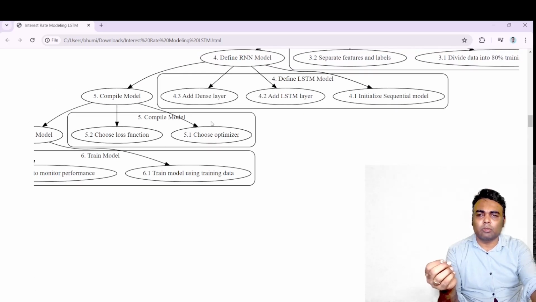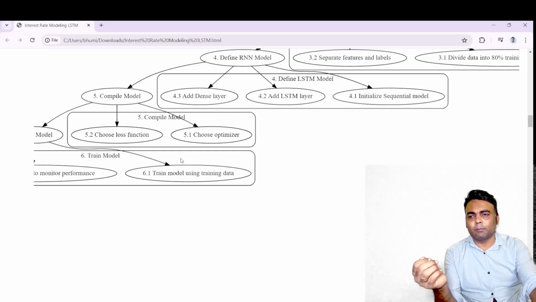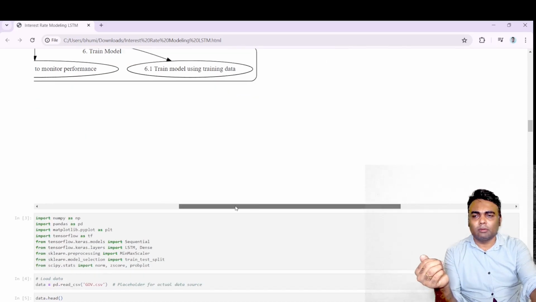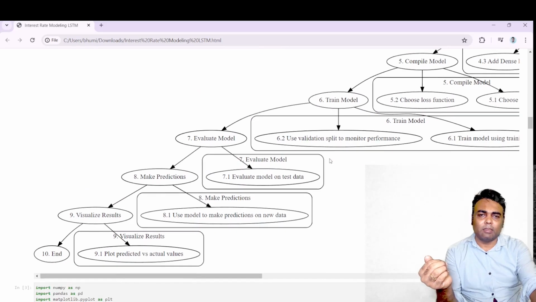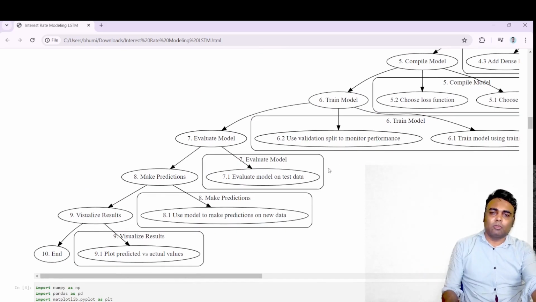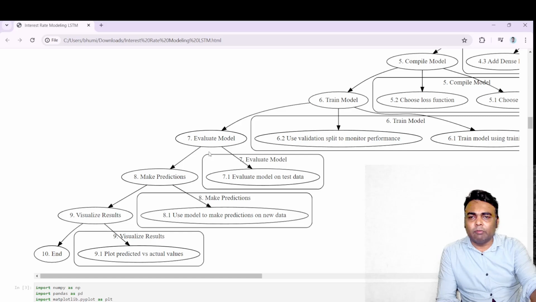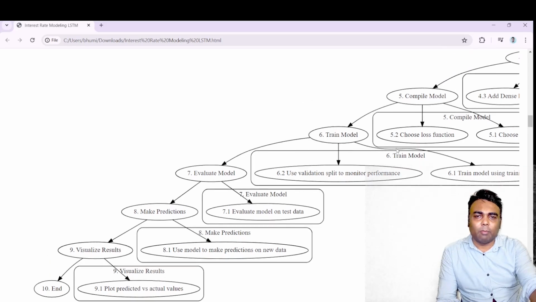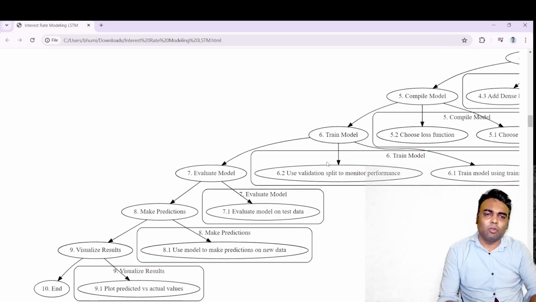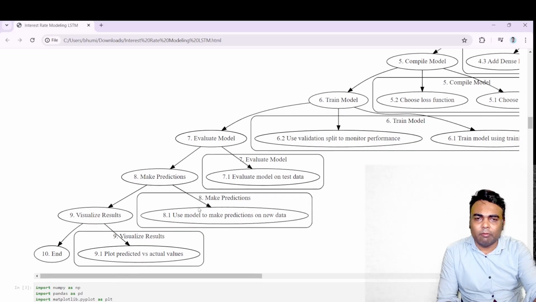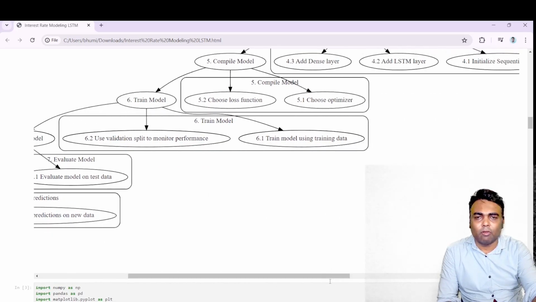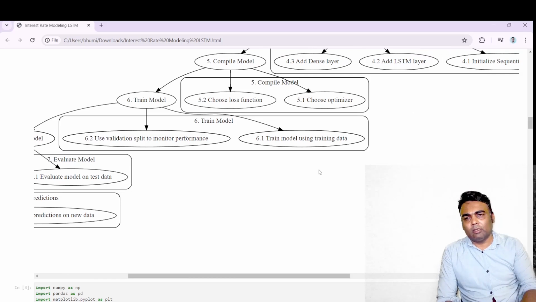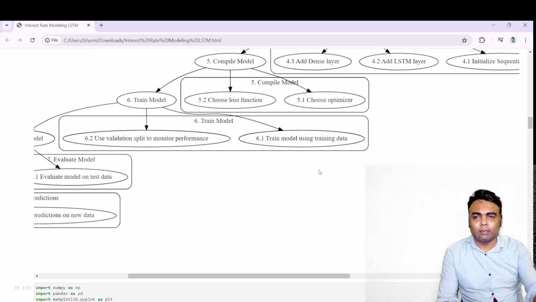Then we will compile the model. We have to choose one optimizer as well as the loss function. We have already covered this part in the RNN. Once we have compiled the model, we will train the model. While training the model, we will use the training data set, as we have already made the training data set by splitting the entire data set into training and testing data sets.